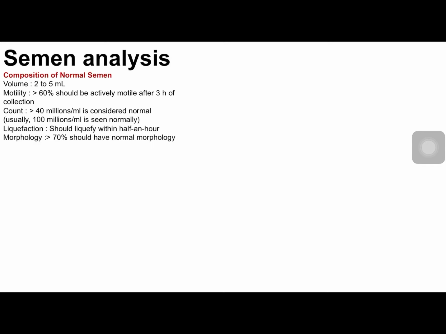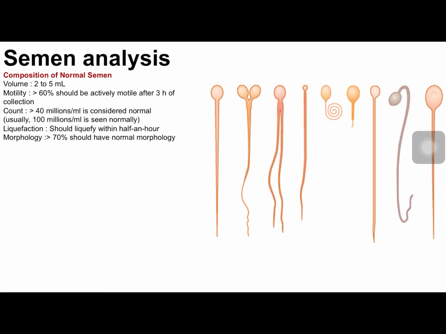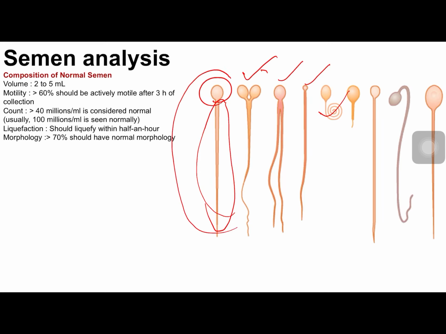Now looking at the morphology, which we see in the microscope. Normally we know that a sperm contains a head part and a tail part. During production there might be problems like bifid head, bifid tail, thin head, or circular tail, and so on. Morphologically normal sperms should be seen up to a range of 70%.